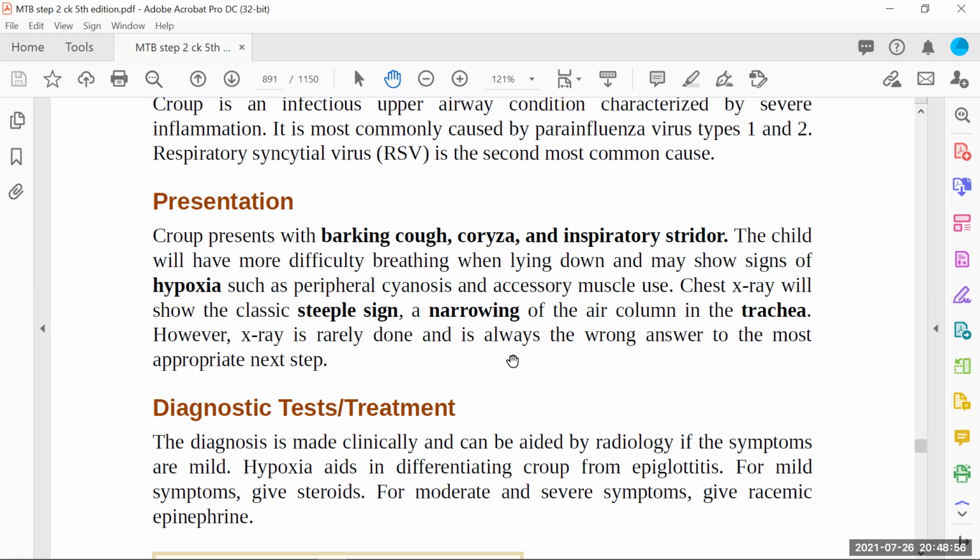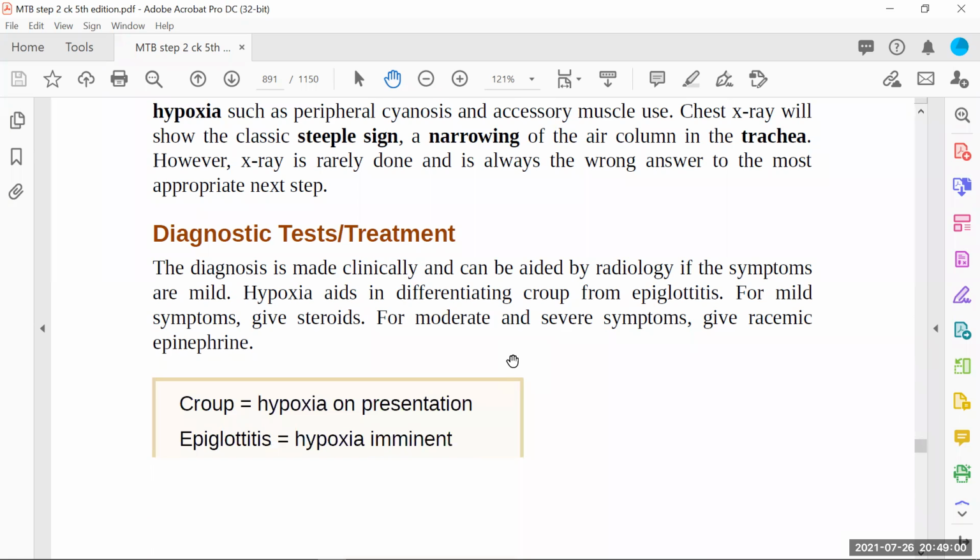For mild symptoms, give steroids. For moderate and severe symptoms, give respiratory epinephrine. So of course, if the symptoms are mild, we can go for the steroid, but if the symptoms are moderate and severe, straight away we have to give epinephrine, and once you do the treatment, the symptoms usually resolve.